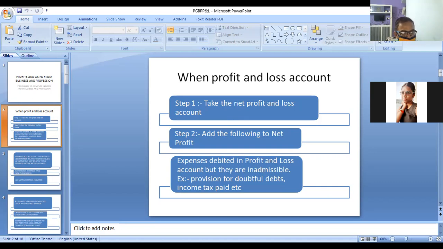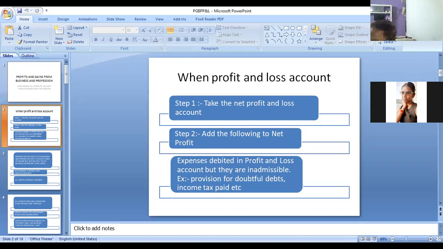So, expenses debited in profit and loss account, which are inadmissible. Okay. So please see one by one. Which expenses are not business expenses? That means you see the debit side of the P&L account. Which expenses are not related to the business expenditure? Check one by one in the P&L account.